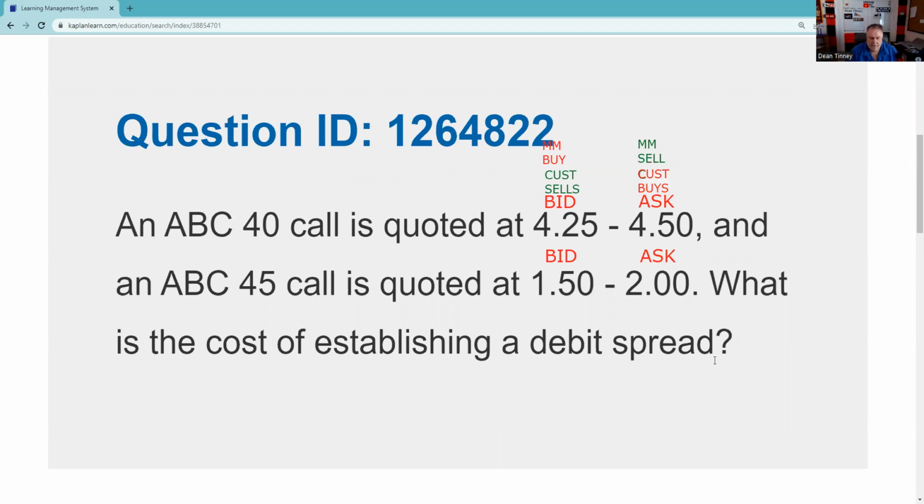Okay, so they're saying I'm going to do a debit spread. I should be able to recognize this as a spread, because I should know, test question, can you identify a spread? A spread is when I'm long and short the same type of contract. So this is a call spread. They said this is going to be a debit call spread, and in a debit call spread, we're going to have more money out than in.